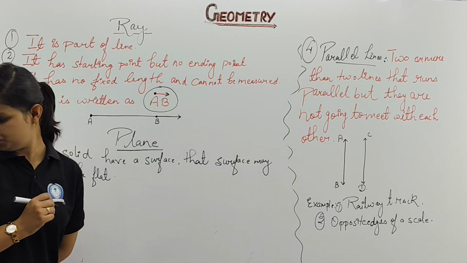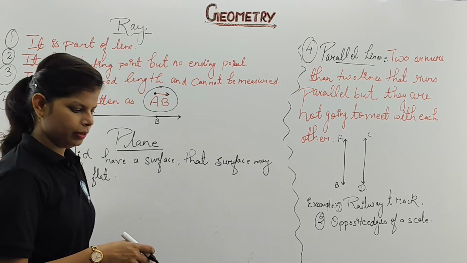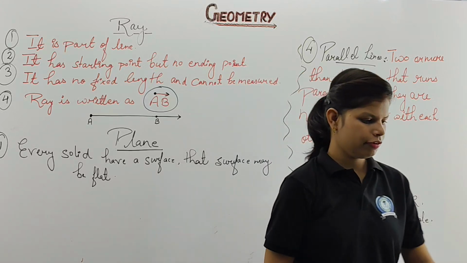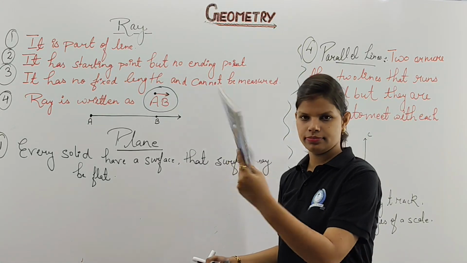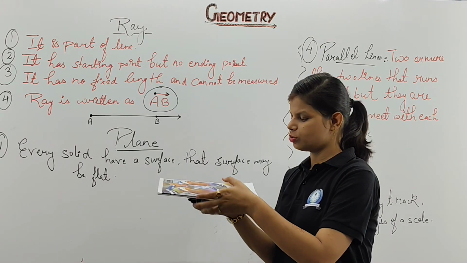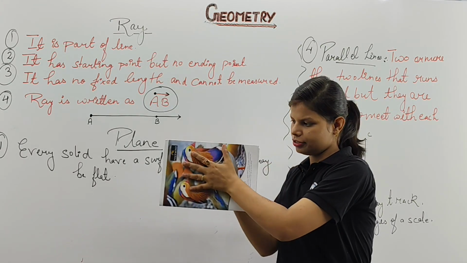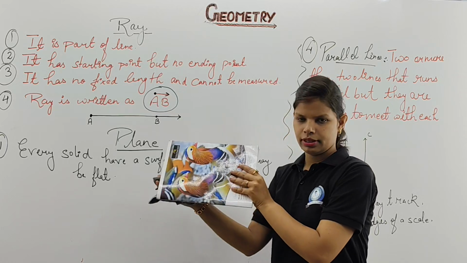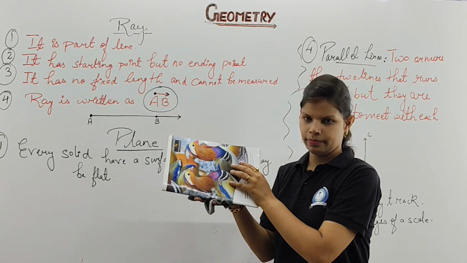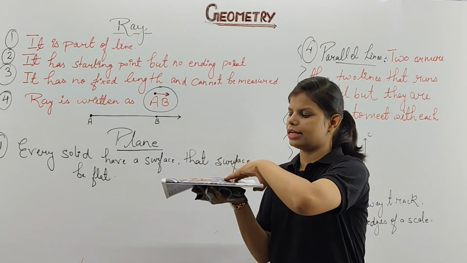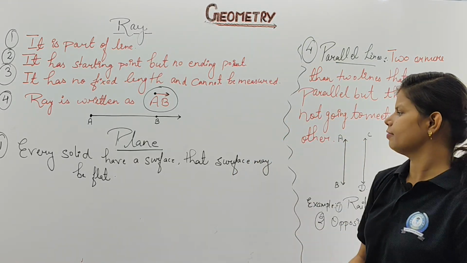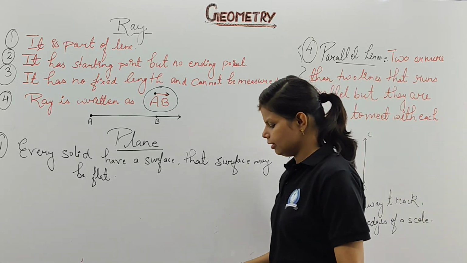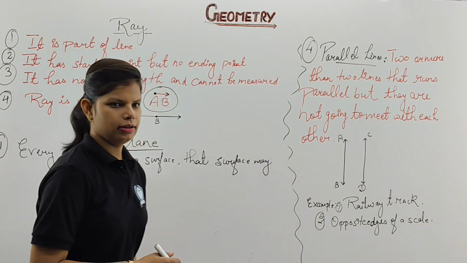Like I'll show you one copy. If we are having this copy, this is a solid shape. You can see the outer surface of this one, if you talk about this surface, that will be your flat one. This is also the example of plane. Clear, no? So what is given? Every solid has a surface. That surface may be flat. This is your first one.